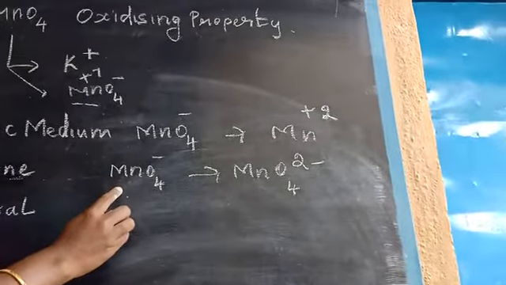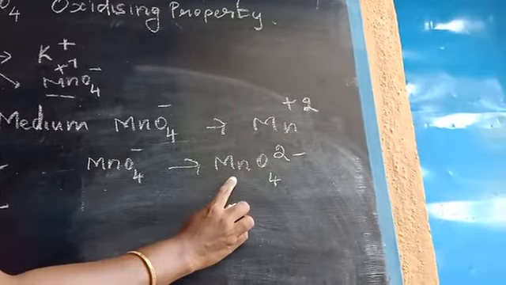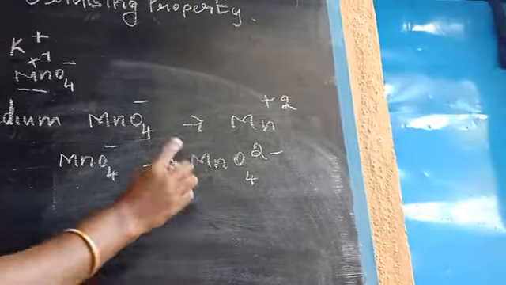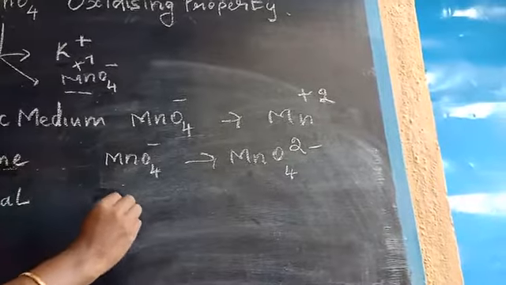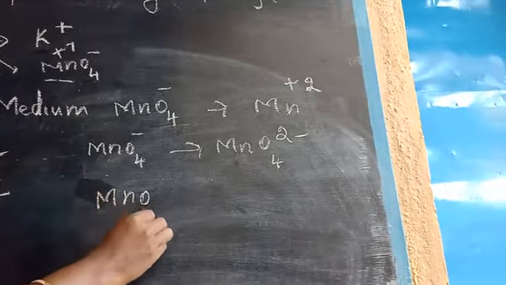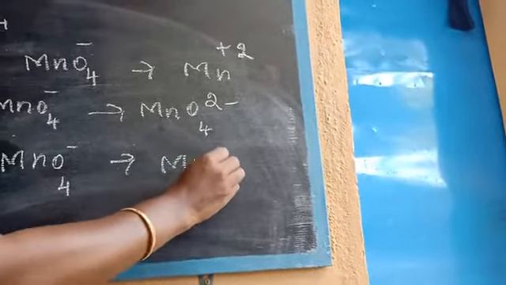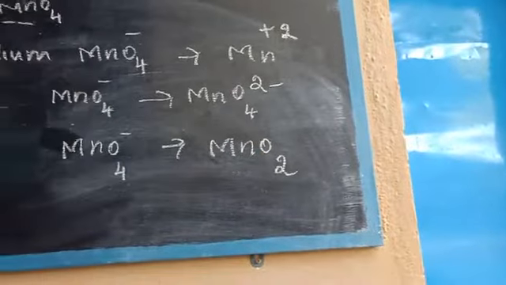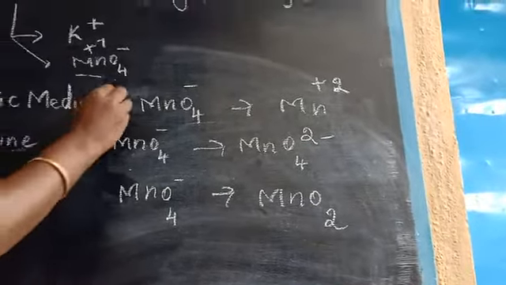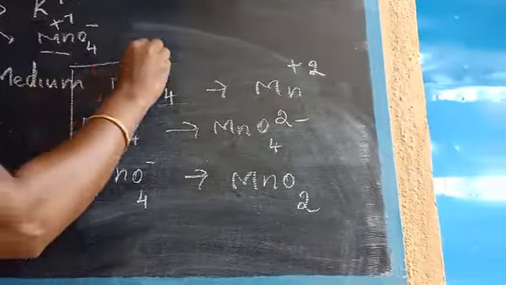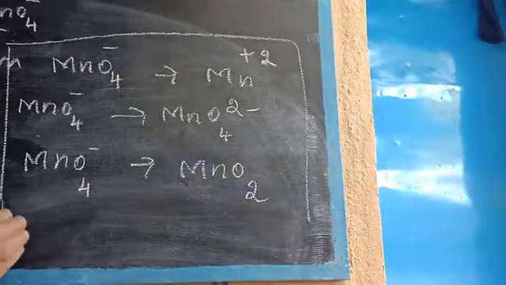This one is the permanganate ion, and this one is the manganate ion. In neutral medium, MnO4 minus gives MnO2, manganese dioxide. So children, keep this in your mind. This is the key point.